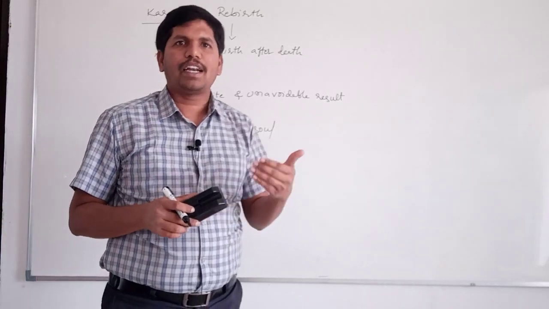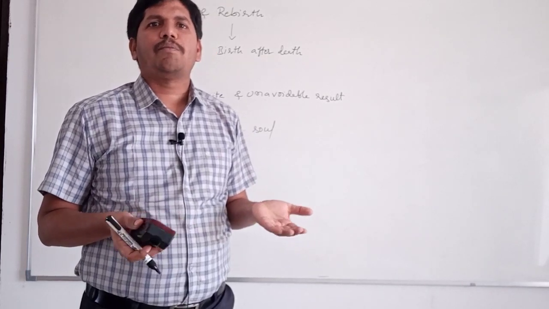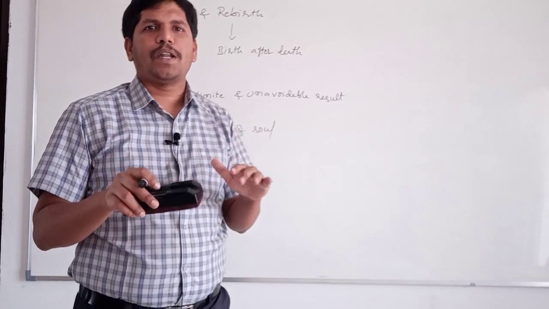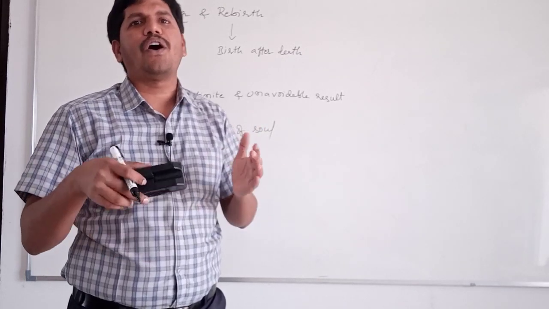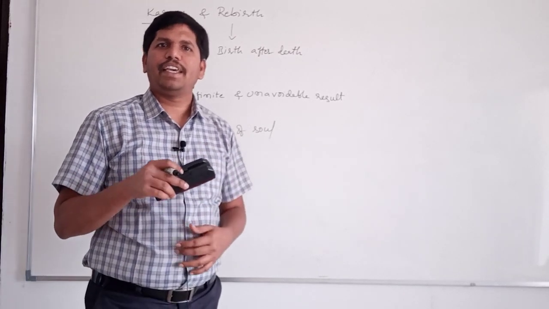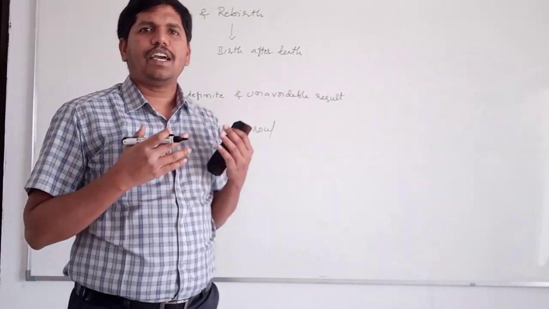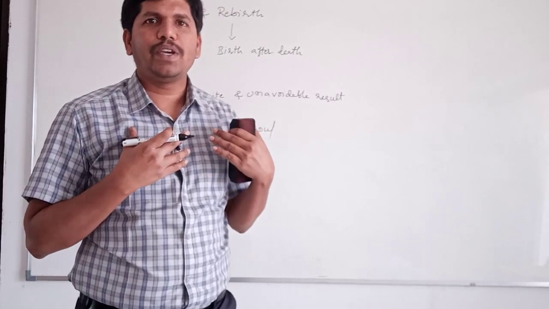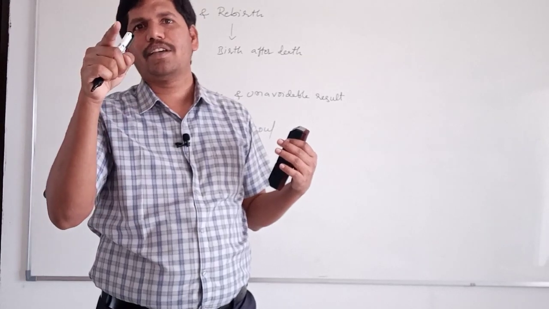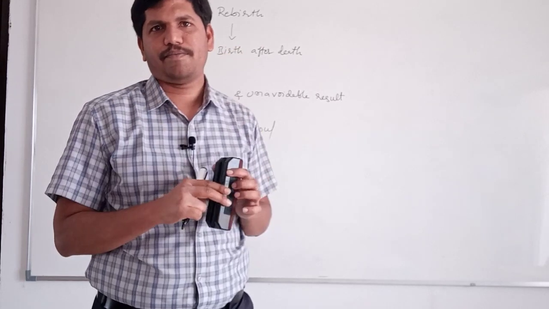After rebirth, in that life, again we will be involved in certain actions. Some actions may be good, some actions may be bad. Again in that life also, we may not be in a position to receive the results of all the actions performed by us in that life. That's why again to receive the results of that action, our soul takes another birth. That's why our soul is tied to a continuous cycle of birth, actions, death, again rebirth. Like this, our soul is tied to a continuous cycle of birth and rebirth.